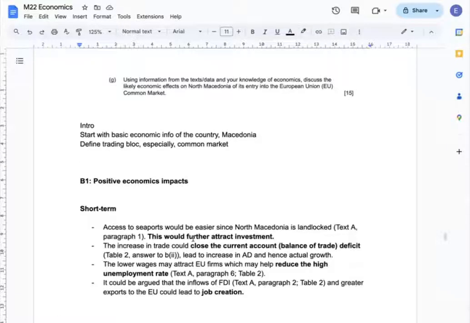If the country becomes a member of the common market, access to seaport would be easier, since North Macedonia is landlocked, and this would further attract investment. And the increase in trade could close the current account deficit. Also, the lower wage level available in the country may attract EU firms, which can decrease unemployment and create more jobs.